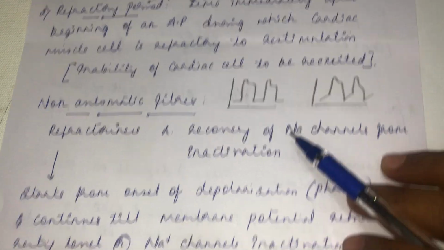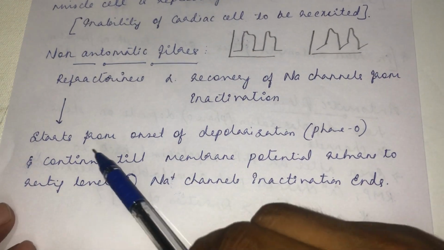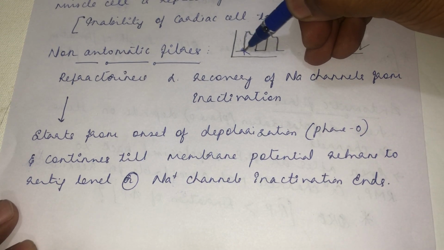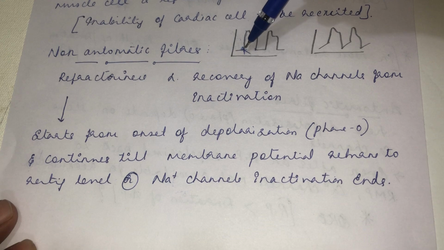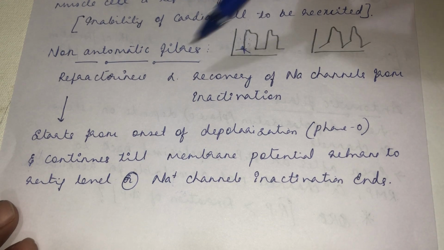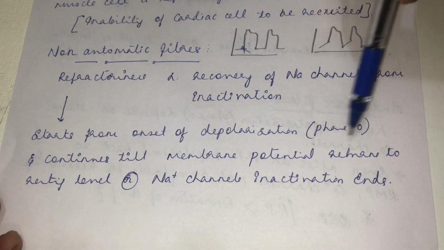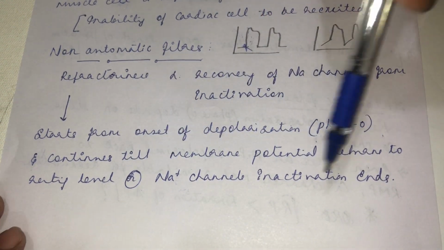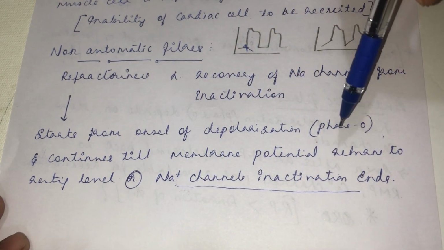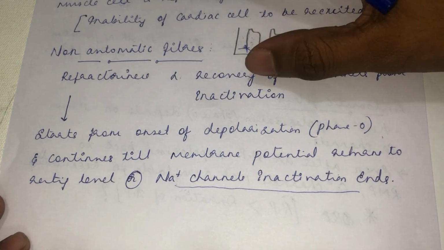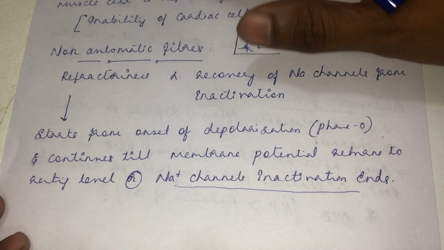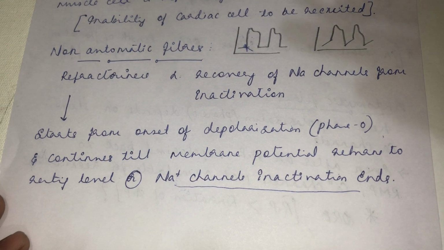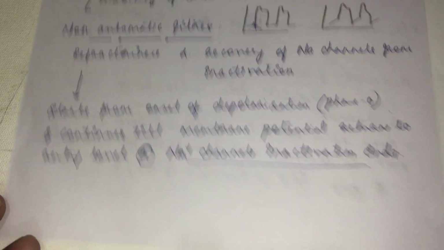This refractory period starts from the onset of the phase 0 depolarization and continues till the membrane potential returns to resting level, or till the sodium channel inactivation ends. Till it reaches resting level, during that period, any strength of stimulus cannot start a fresh action potential. That's the refractory period of a non-automatic fiber.